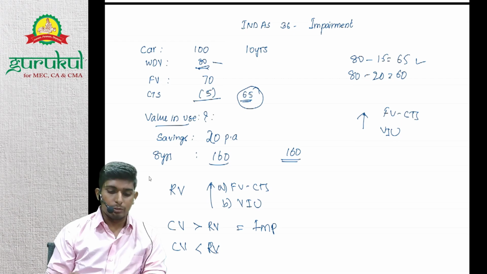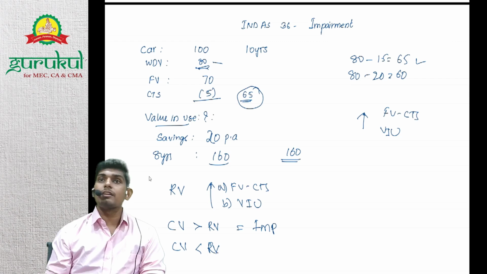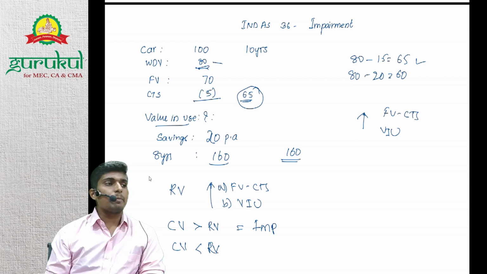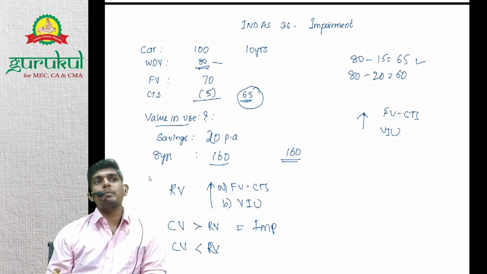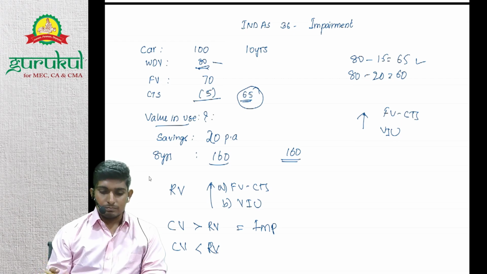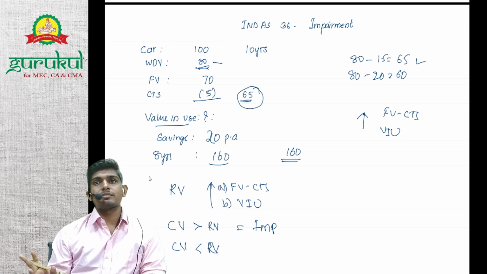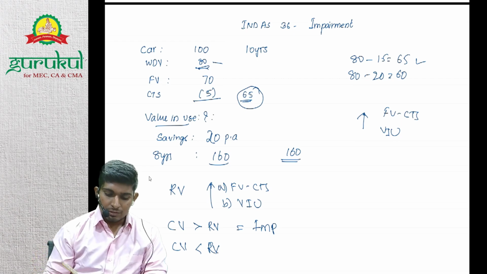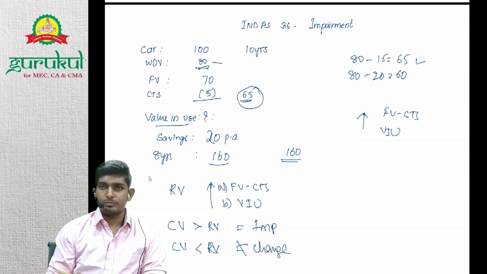No, there is no impairment. Will I increase my asset from 80 to 160? No. Impairment is only a reduction in asset. Impairment doesn't mean increase, this is not revaluation. Impairment is generally reduction, so there will be no change.